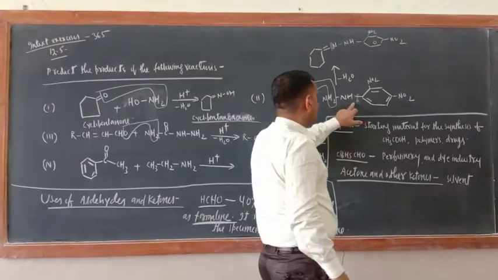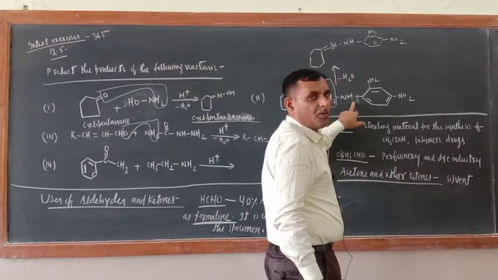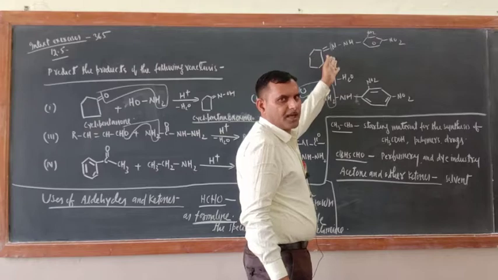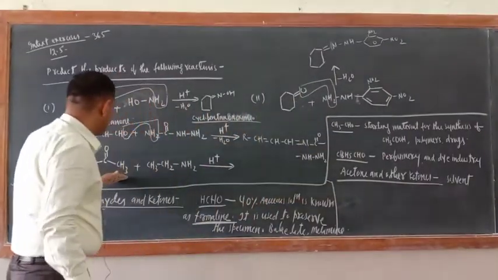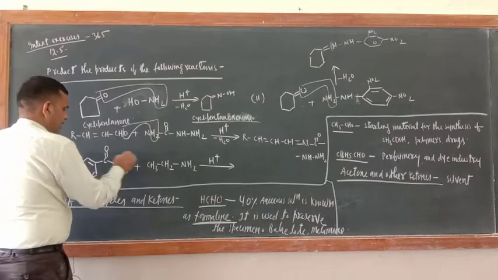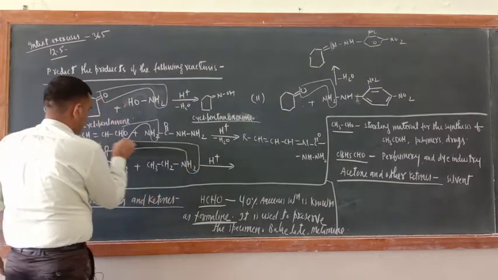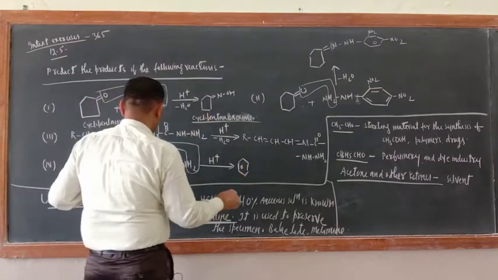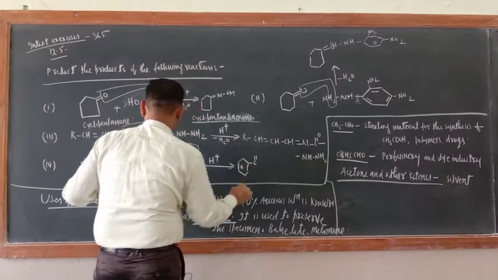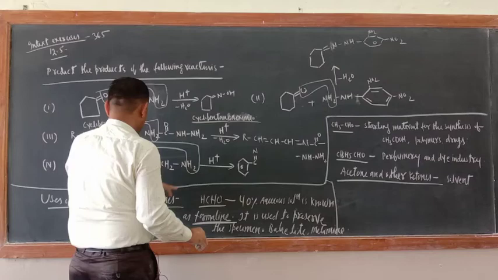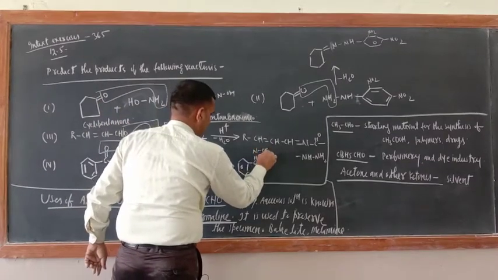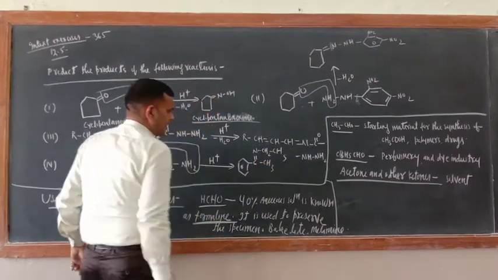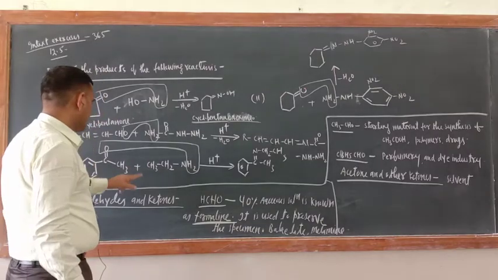Now what is the name of this compound? This is 2,4-dinitrophenylhydrazine. What is the name of the product? Hydrazone. Please write down that product name. What about this one? Just see, this O and this H2O will come out. Now add the product. This is the benzene ring. Now what would be here? Just see C double bond. Now keep on adding N. Then what would be there? CH2, CH3. Now this would be as such CH3. So what is the name of this product? Just tell me.